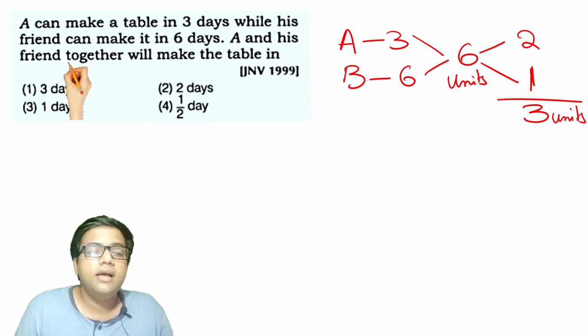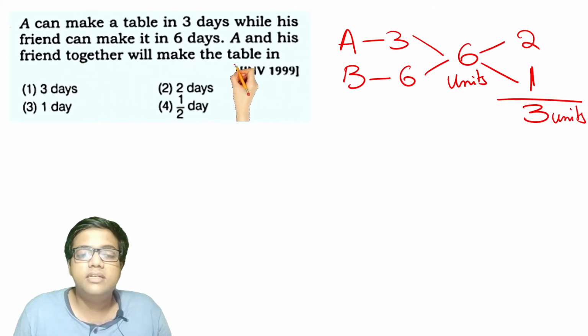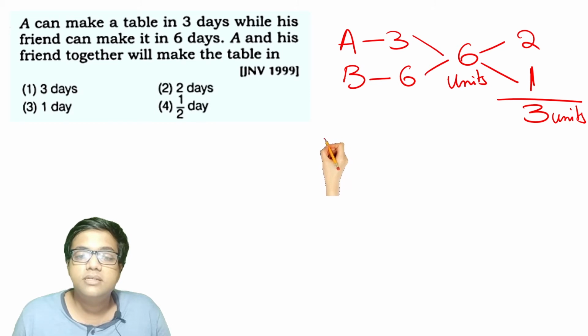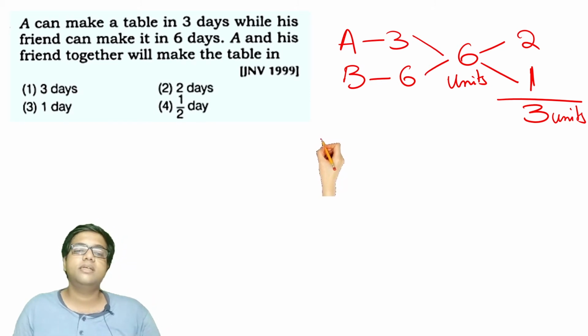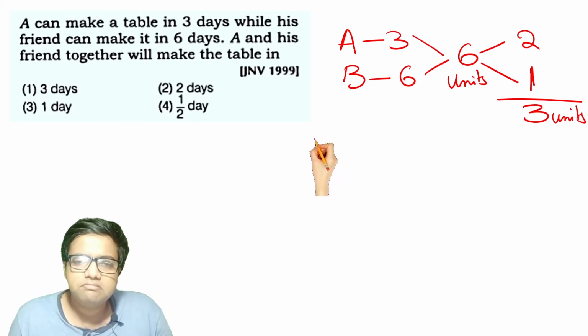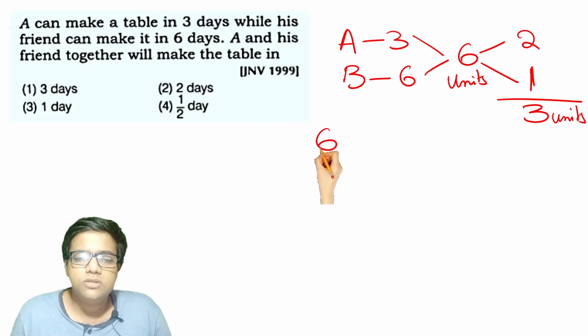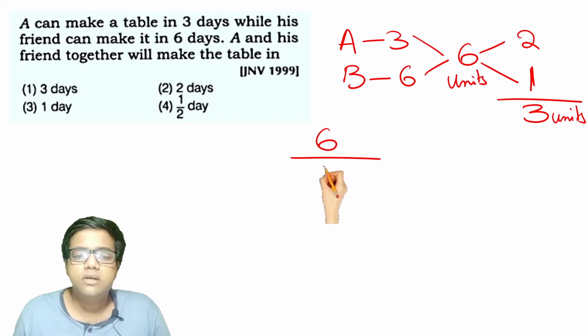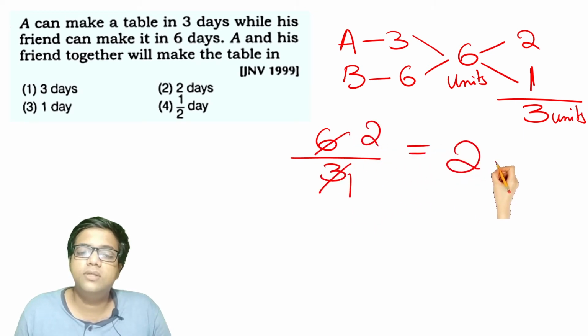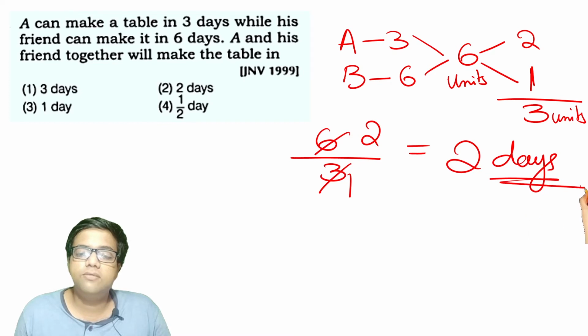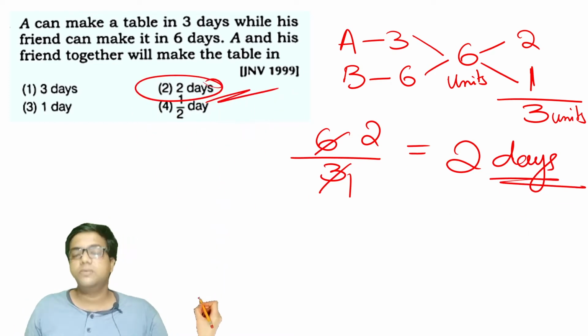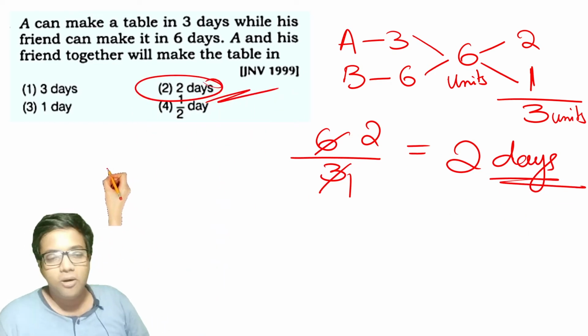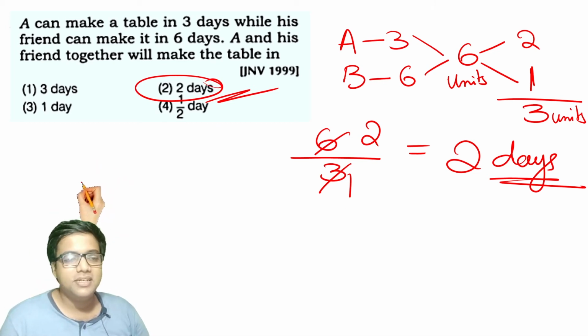So A and his friend B together will make the table in how many days? I think they can make it in 3 days, right? No, let us see. Total work is 6 units, and the sum of their individual capacity is 3 units. So 3 ones are 3, 3 twos are 6. They can do the work in 2 days. Option 2 is the right answer for this question.